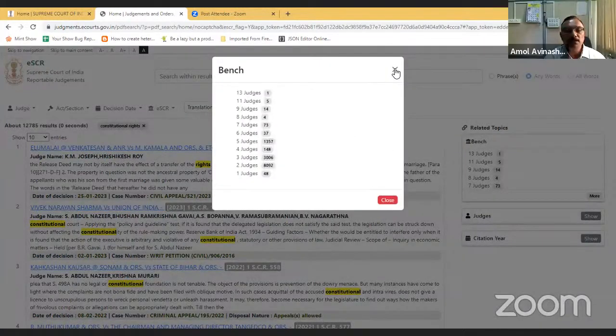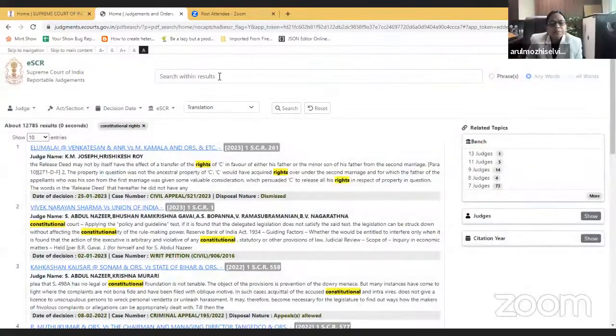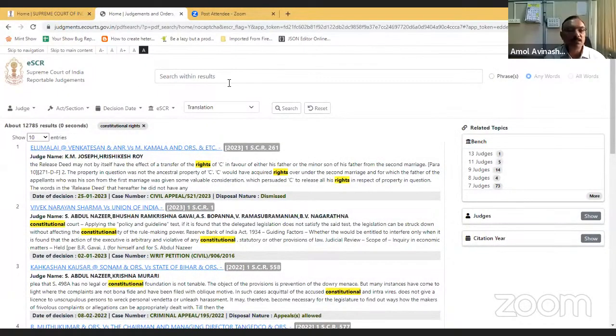That is what I showed in the start, just for reminding. I have not given any search criteria, so I got 34,000 judgments. Out of these 34,000 judgments, I can get 13 judges benches, 11 judges benches. Here for constitutional rights, I got 12,785 results, so for these 12,785 results, this is the combination of